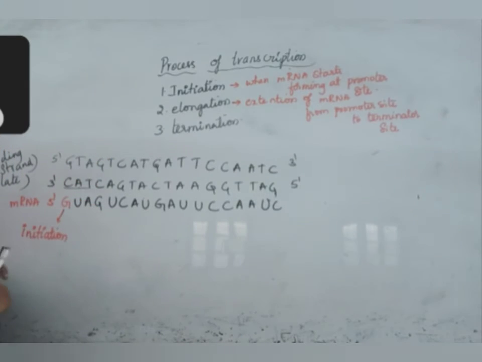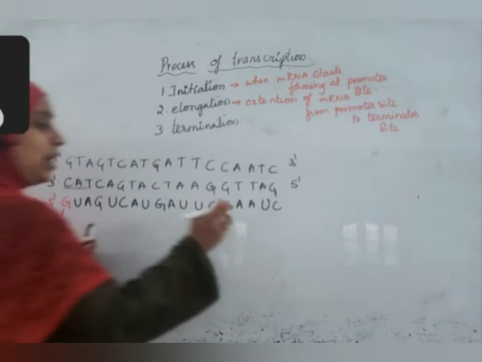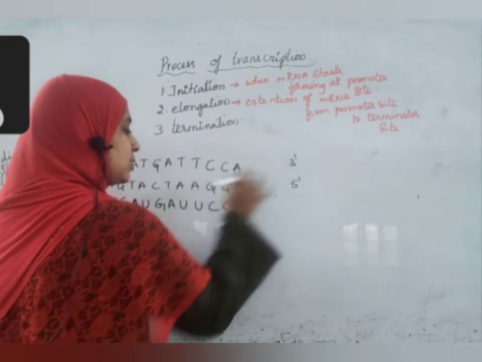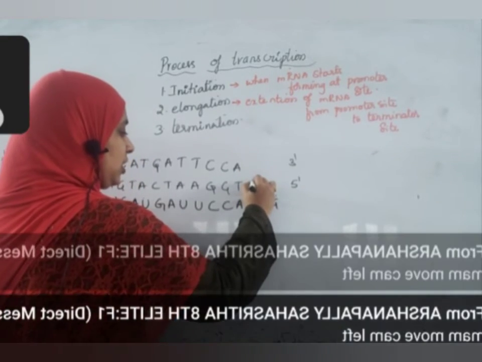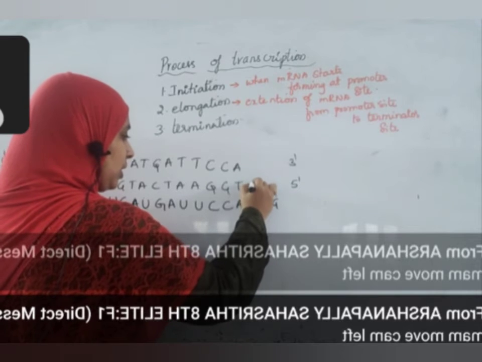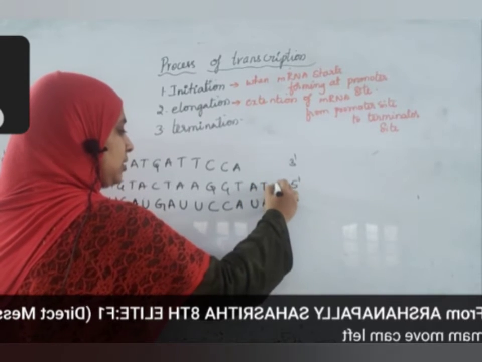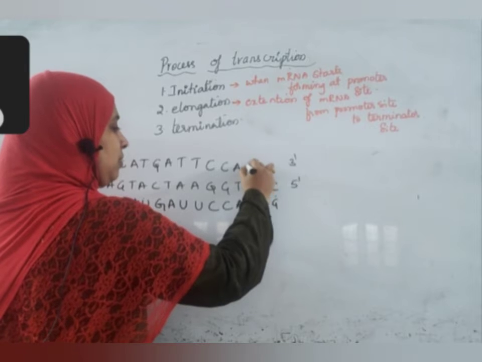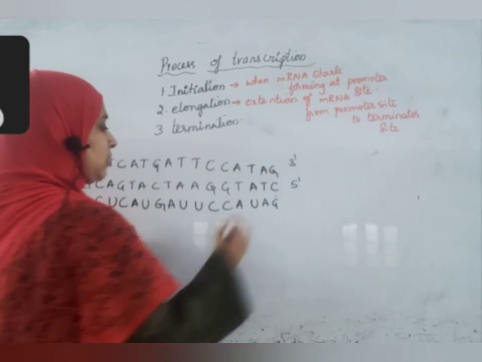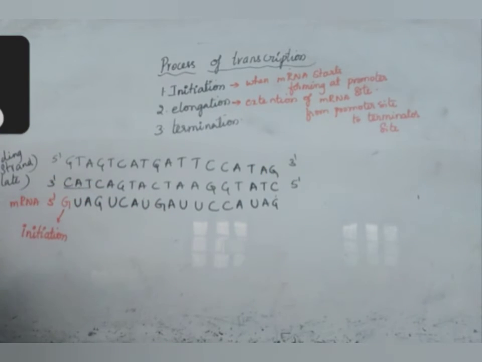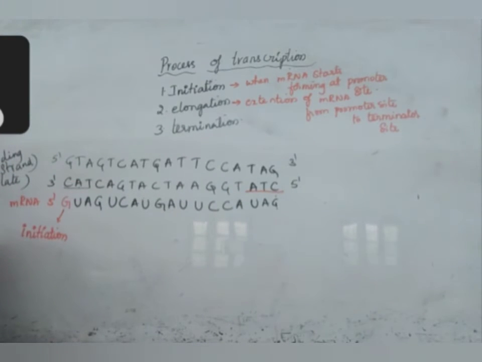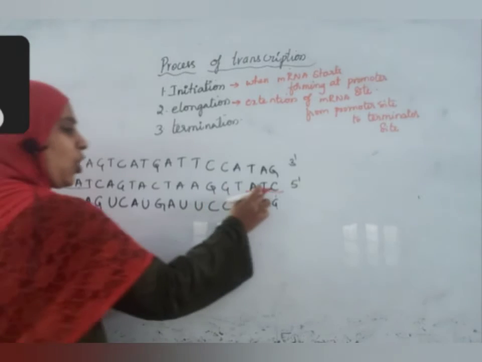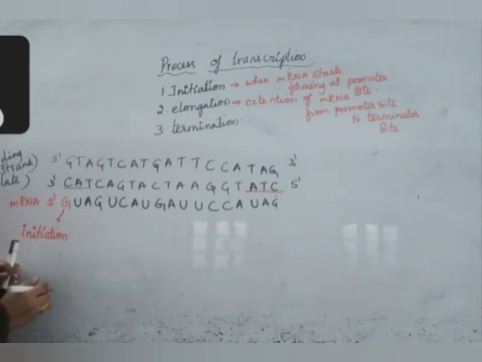Okay, so we'll write here a stop codon instead of this, UAG. Here what will be there? Adenine, thymine, cytosine, thymine, adenine, guanine. So this point is called the terminator site.